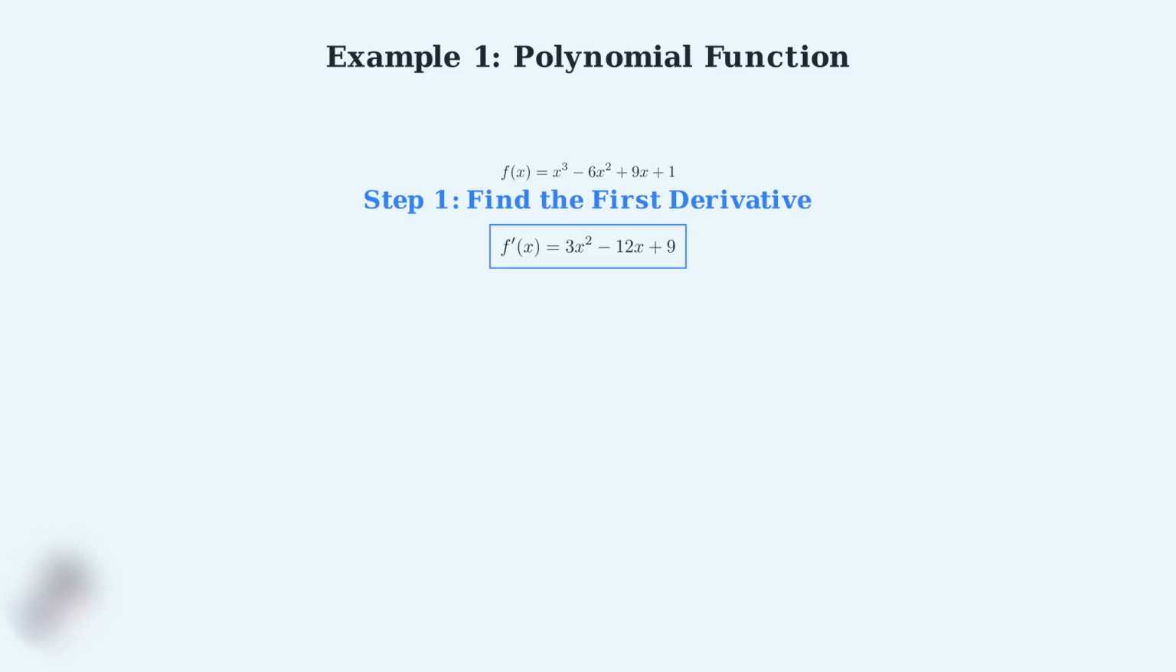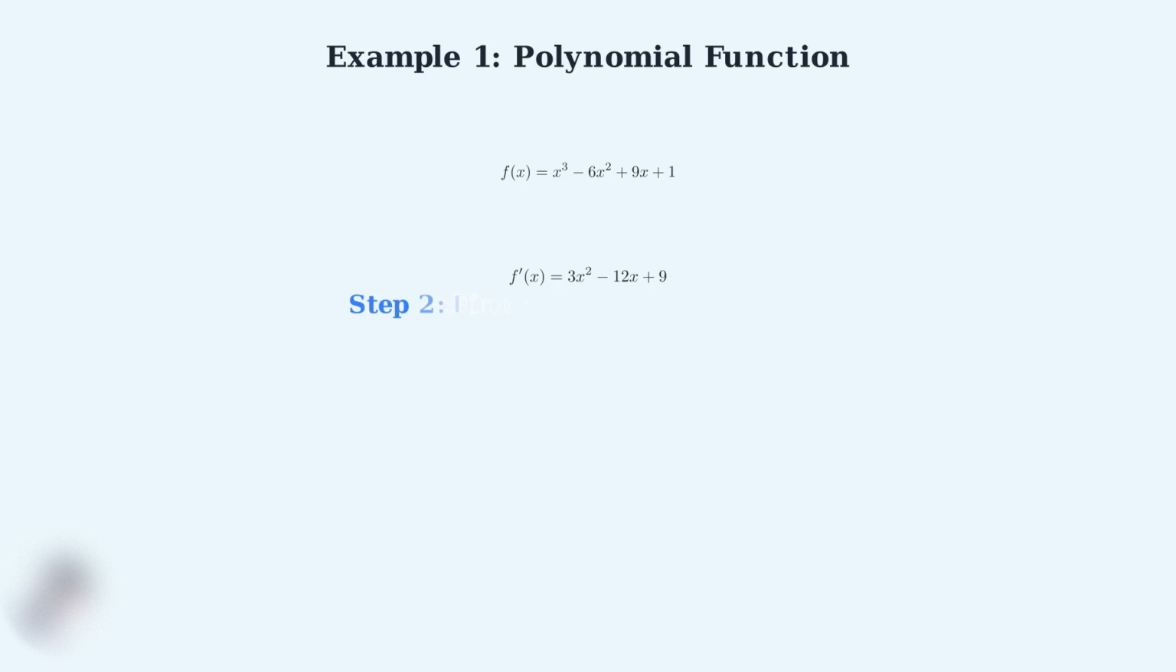Now we'll work through our first example with a polynomial function. We have f of x equals x cubed minus 6x squared plus 9x plus 1. Our goal is to find both the first and second derivatives, then locate any inflection points. Step 1, we find the first derivative using the power rule. The derivative of x cubed is 3x squared. The derivative of negative 6x squared is negative 12x. The derivative of 9x is 9, and the derivative of the constant 1 is 0.